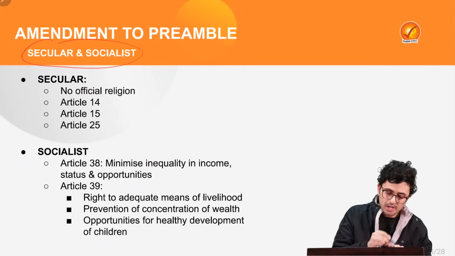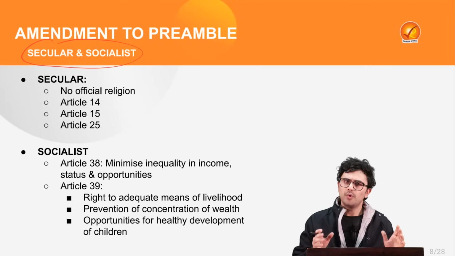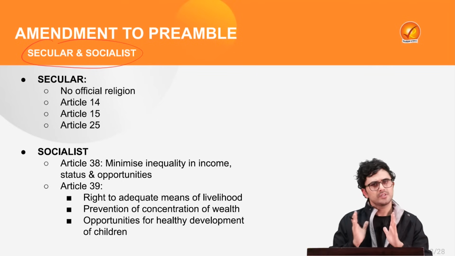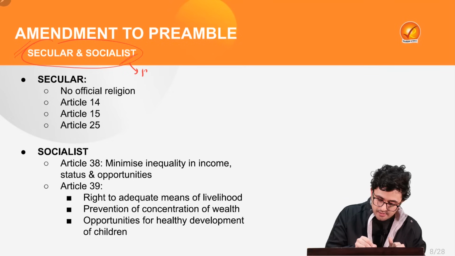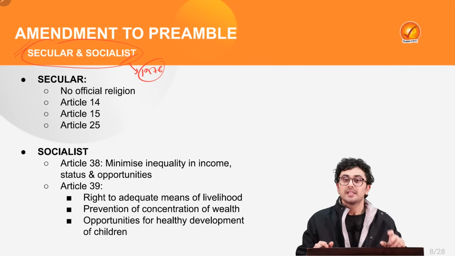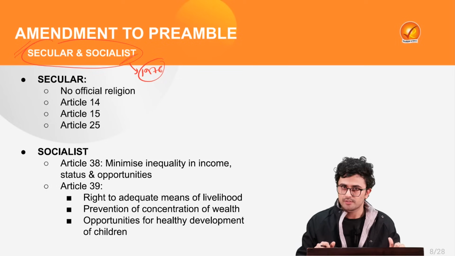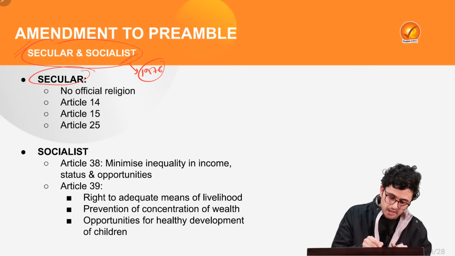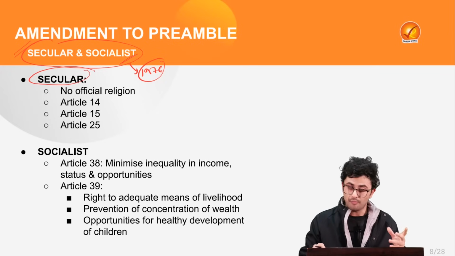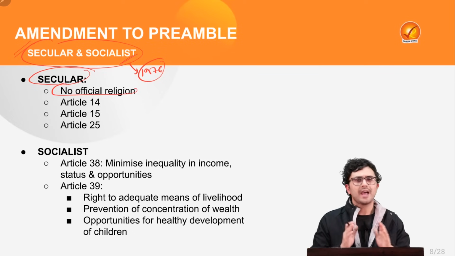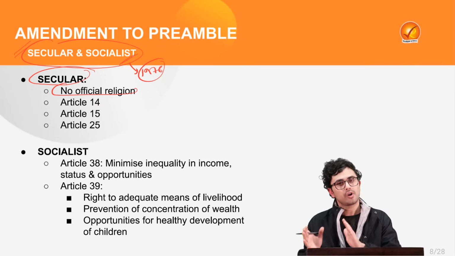Now let's see what are the debates regarding the two added words of secular and socialist. Well, there are several political theorists who state that even though these words were added by the 1976 amendment, they were present and imbibed in the various provisions of the constitution. For example, India was a secular country from its emancipation. Why? Because the constitution has not adopted any official religion for our country.